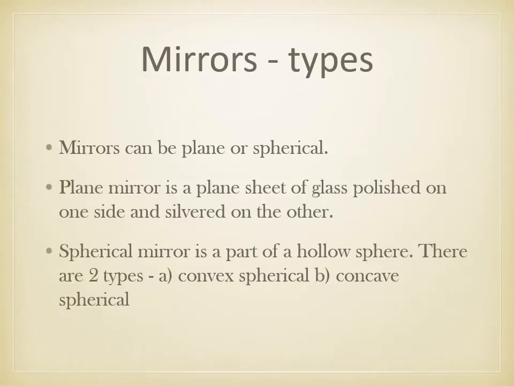Then coming to mirrors, what are the types of mirrors? Mirrors can be plane or spherical. A plane mirror is a plain sheet of glass polished on one side and silvered on the other. A spherical mirror is a part of a hollow sphere. There are two types of spherical mirrors: convex and concave.